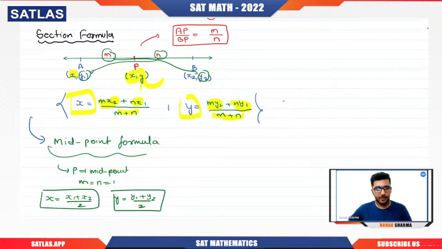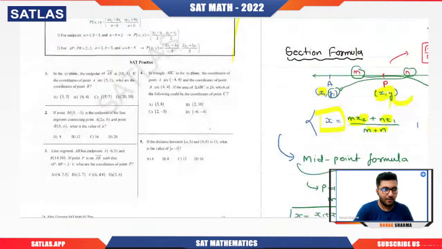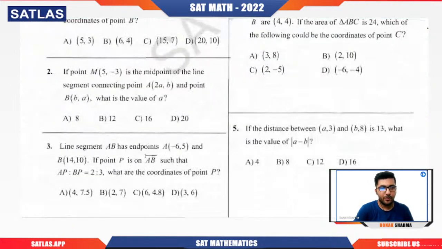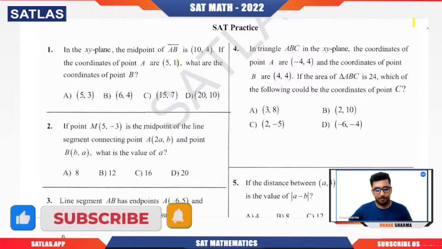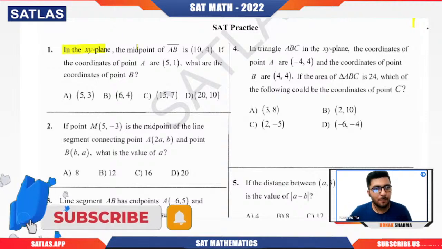Okay. Now we'll do the question practice. Here in total we have 5 questions. With the help of these 5 questions, we will understand how to use the concepts of the midpoint formula, the section formula and also the distance formula. Now question number one. In the xy plane, the midpoint of AB is (10, 4). If the coordinates of A are (5, 1), what are the coordinates of point B?